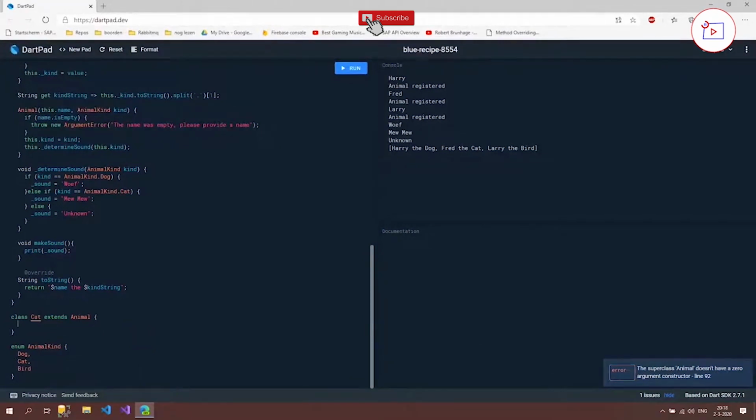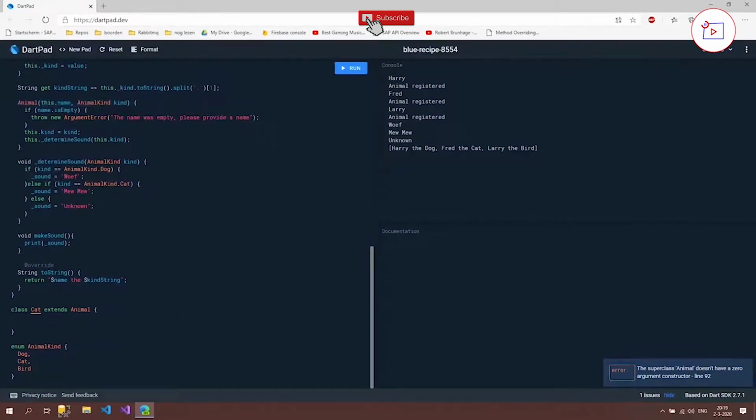What this means is every time we create an object of our cat class, it is actually behind the scenes creating an object of our animal class. And to do that, it needs its properties to register the right information. So what it expects us to do is call this constructor and give the information it needs to create an animal class. So let's do that.